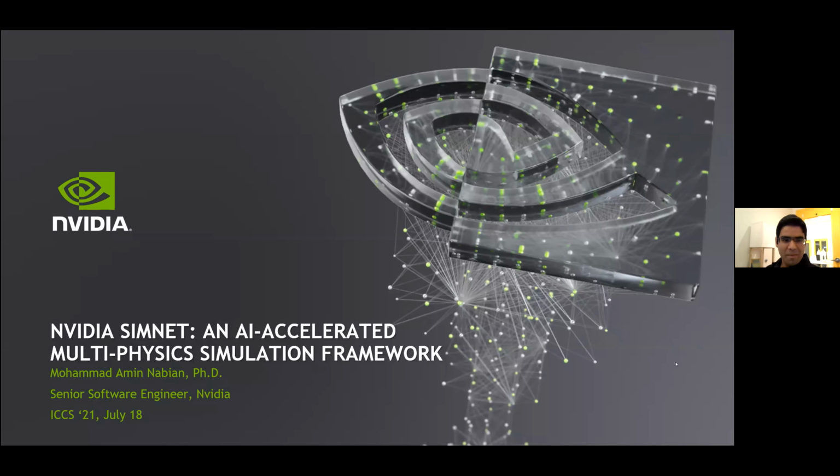Hi, my name is Mohammad Amin Nabian. I'm a senior software engineer at NVIDIA, and today I will present NVIDIA SimNet, an AI-accelerated multi-physics simulation framework.